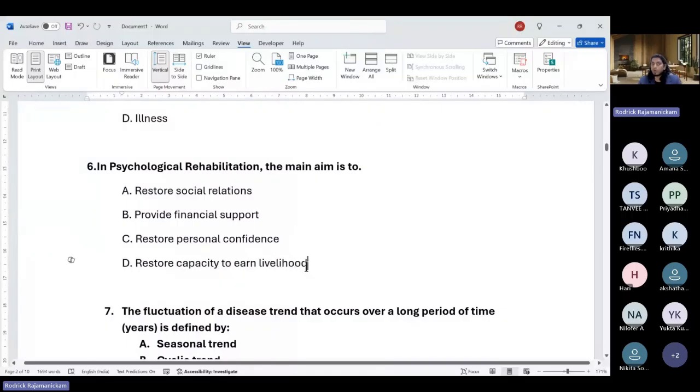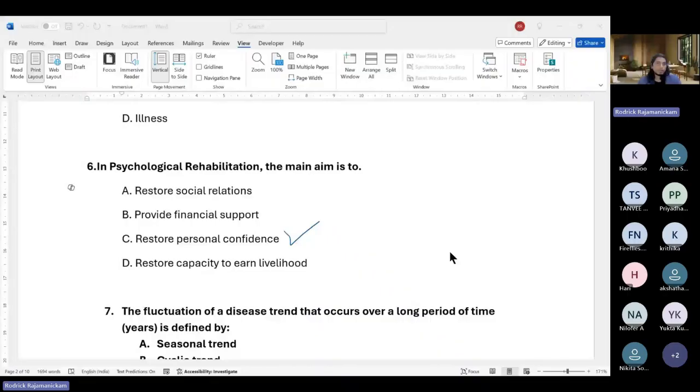For example, you have a housewife, or someone who is not employed or is a student. So if they have an illness and you are rehabilitating them, we need not necessarily always work on vocational rehabilitation immediately. That's also a part of rehabilitation. So I wouldn't say it's the main thing. B is definitely not there. So it's either A or C. But to consider C more than A, I don't know. I don't think so. But the answer key goes with C. Okay.